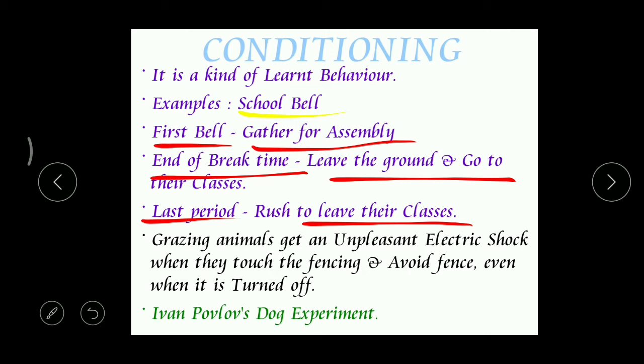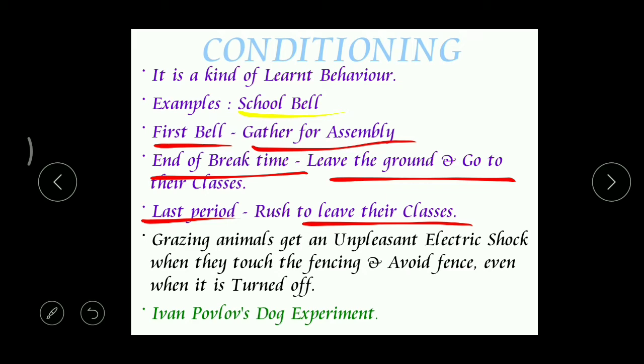From your childhood up to 10th class, you spend 11 to 12 years in schooling, and for that long period you have been hearing the national anthem. So even when you are out of the school and you hear the national anthem, whatever you are doing, you stop and stand in attention position. Have you observed that? This is also a kind of conditioning behavior.